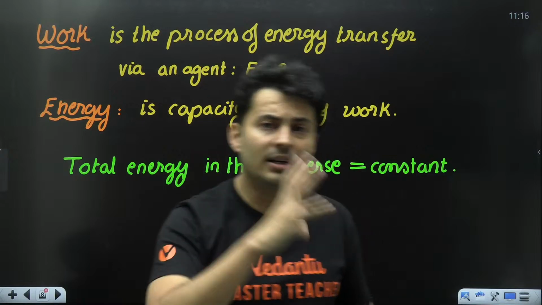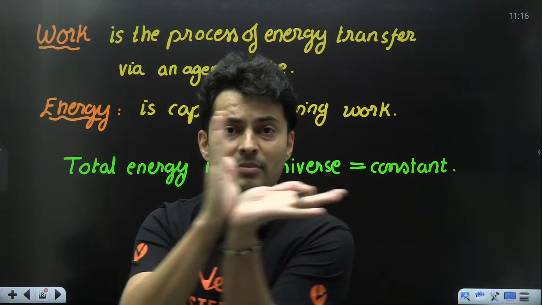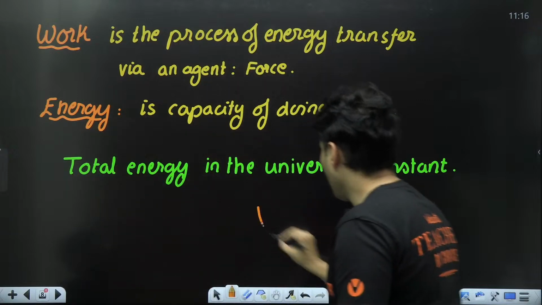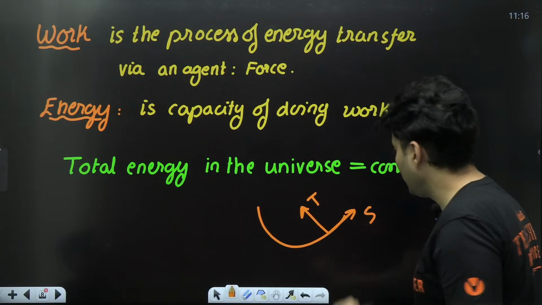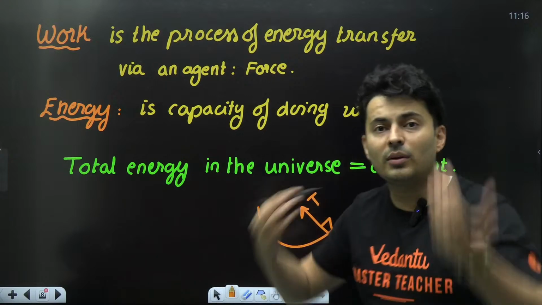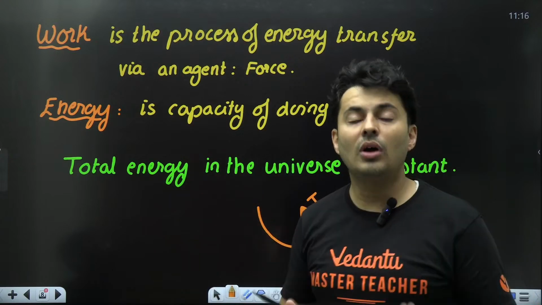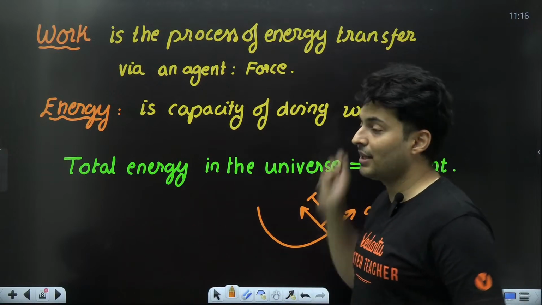Reason is that force of tension is perpendicular to the displacement. So as you rotate, the tension force is perpendicular to the displacement, and it never does work because this tension is not what is increasing the speed, not what is decreasing the speed, is not what is transferring the energy.